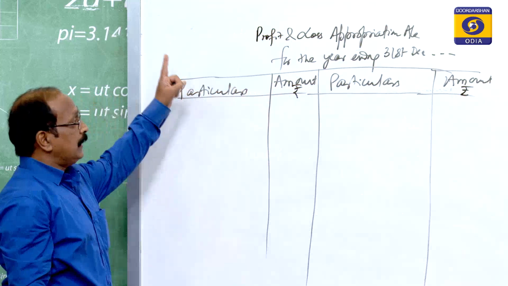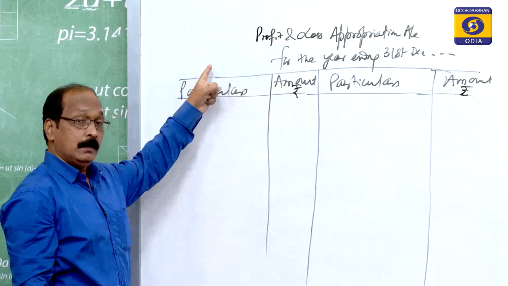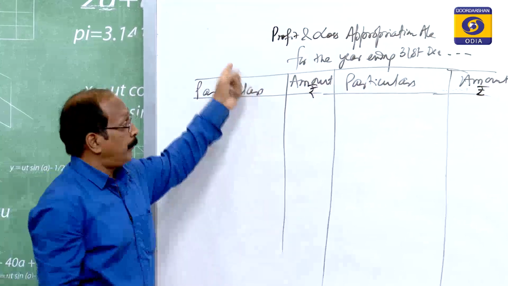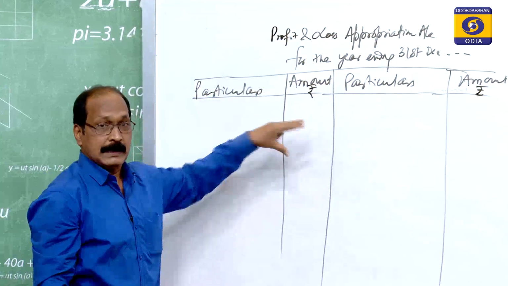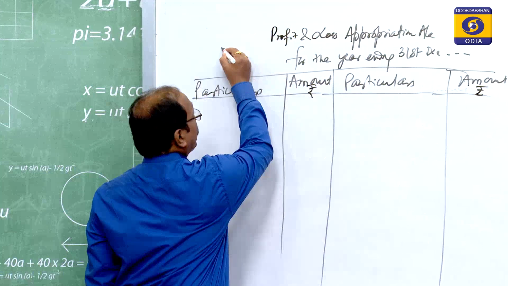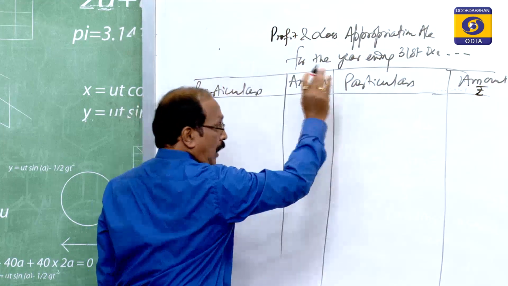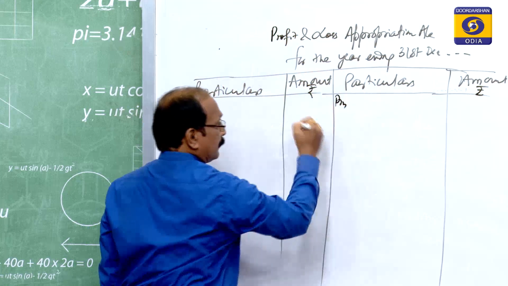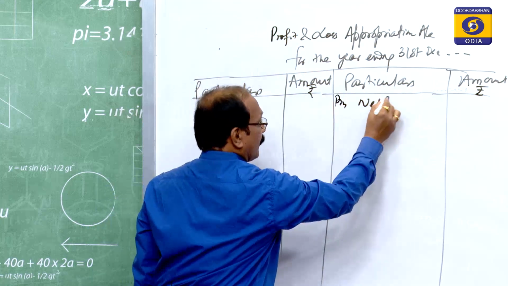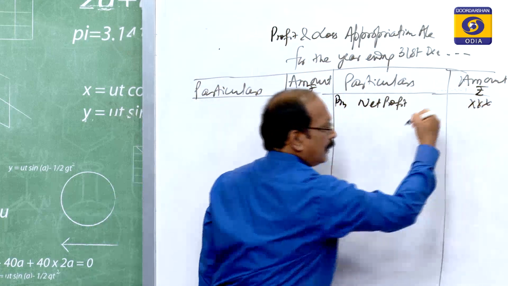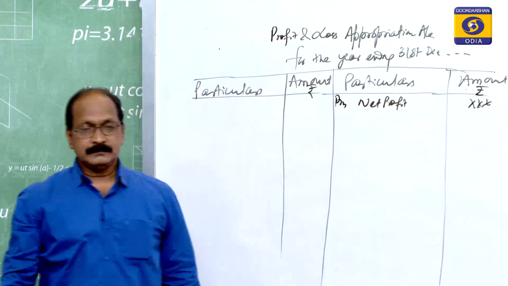So, first of all, the net profit which you earn, found out by preparing the profit and loss account, is to be brought forward to this account. The net profit in the profit and loss account appears in the debit side, so it should come in the credit side as 'By net profit'. This amount is to be shown here.